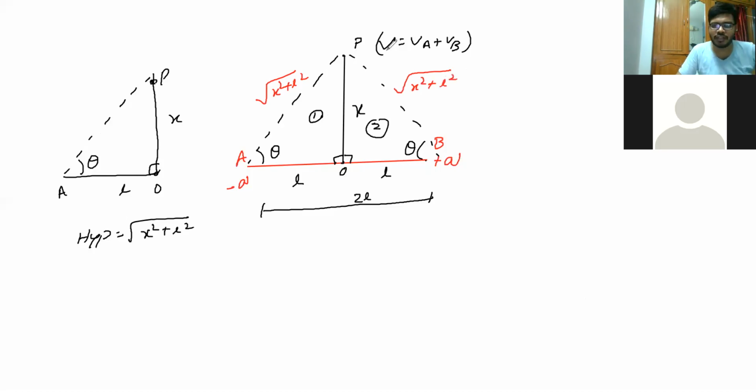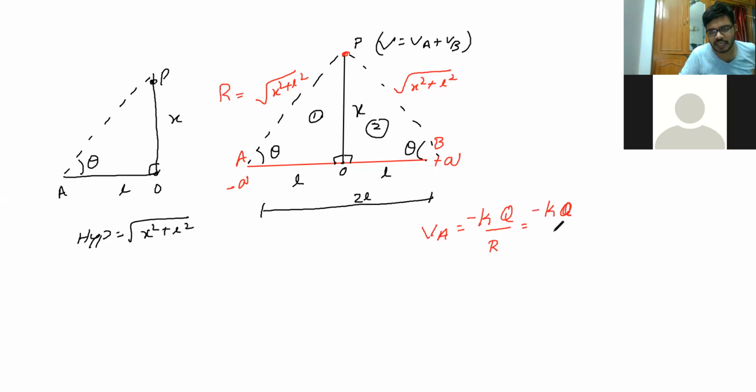Now we are going to find the potential at point P. To find it, first we are going to find VA. VA is equal to K Q by R, where the distance R is the root of X square plus L square. So it is K Q, but it is a negative charge, so I'll take it as minus Q.